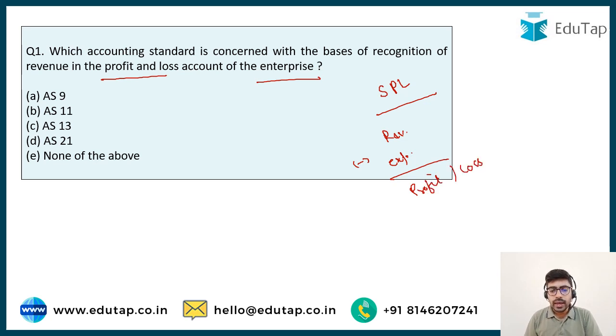Now a problem arises. How do we book this revenue in the statement of profit or loss? We are already aware of the concept of accrual basis of accounting. We have to apply this accrual basis of accounting in recognizing the revenue, but still there are multiple issues to be tackled about how the revenue should be recognized in the books of accounts. So there is a separate accounting standard for it, and we are being asked what this accounting standard number is. AS9, AS11, AS13, AS21, or none of the above.